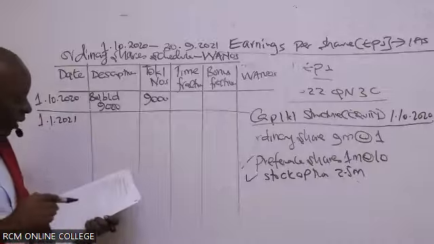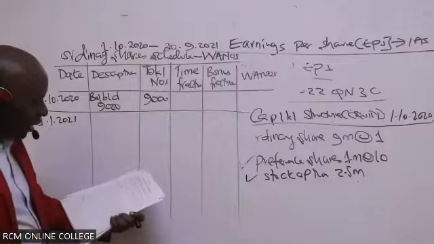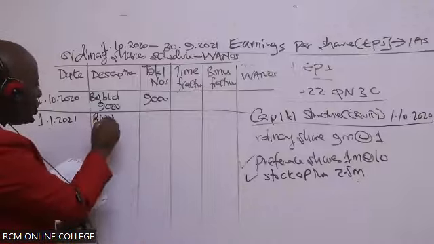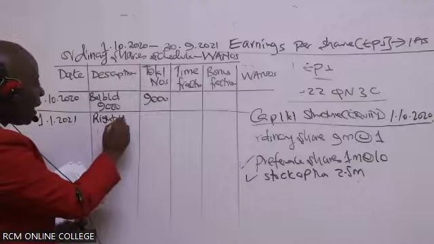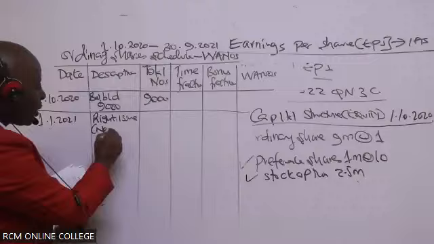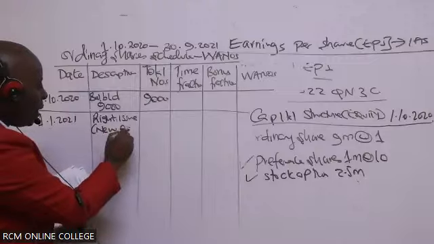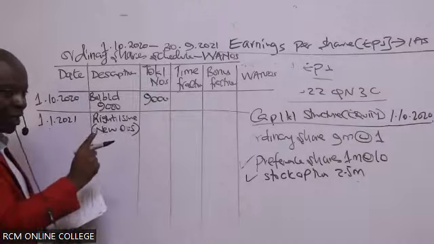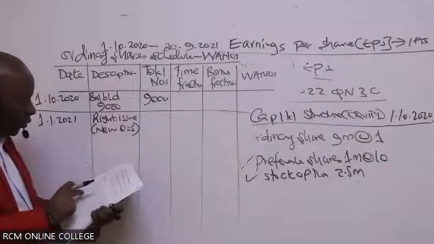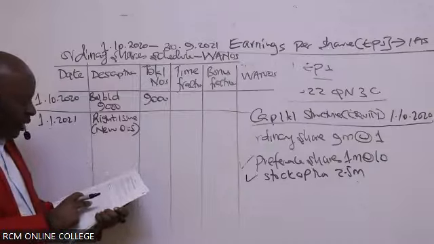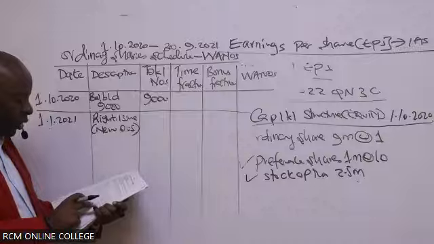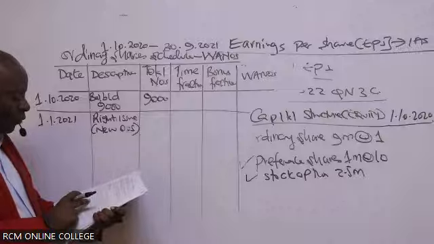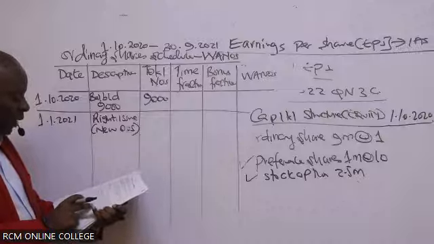On 1st January 2021, they are telling us that we did have a rights issue. So in this case here, we have a rights issue. Why am I putting the rights issue here? It's because we are going to have new ordinary shares. Otherwise, I would not have brought it here if it's not about ordinary shares being issued in the year. So they're telling us on 1st January 2021, the company issued 1.8 million ordinary shares in a 1-for-5 issue at a price of 2, when the market price per share on cum-rights basis was 5.